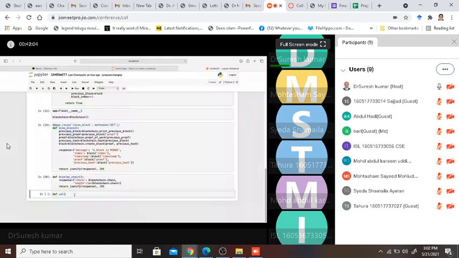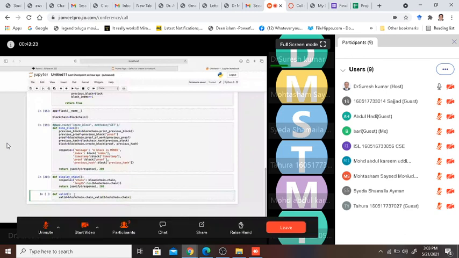I say my valid is my blockchain dot chain underscore valid of blockchain dot chain. Then maybe I'll have to write a simple if else statement.